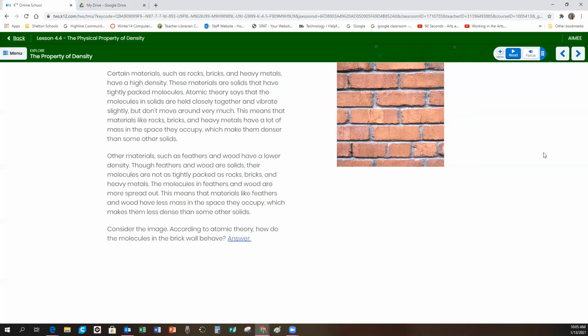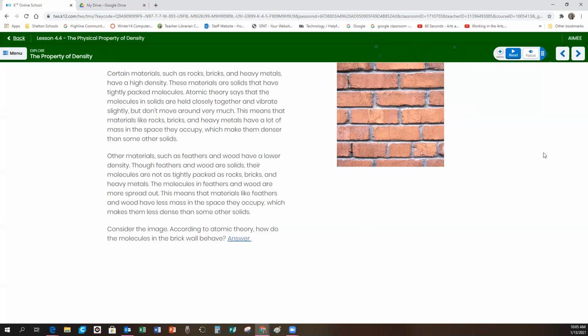Other materials, such as feathers and woods, have a lower density. Though the feathers and woods are solids, their molecules are not as tightly packed together as rocks, bricks, and heavy metals are. The molecules in feathers and wood are more spread out. This means that materials like feathers and wood have less mass in the space that they occupy, which makes them less dense than some other solids.